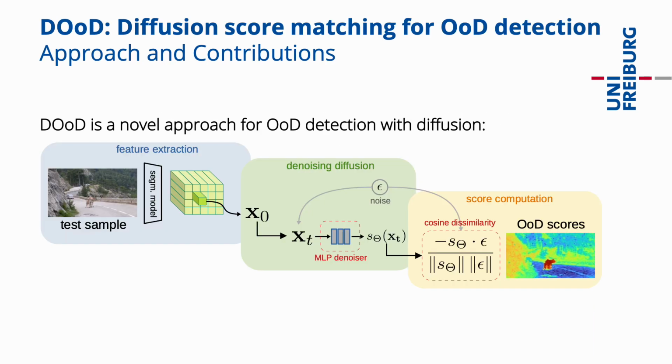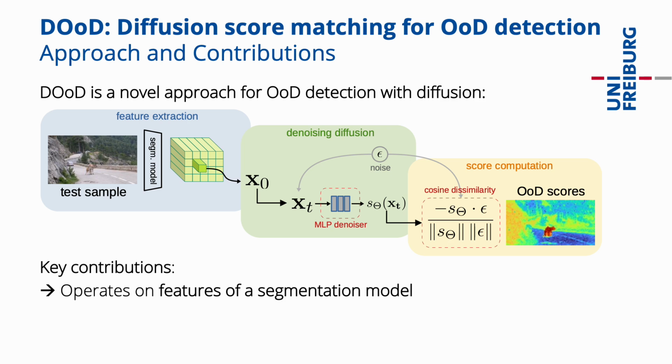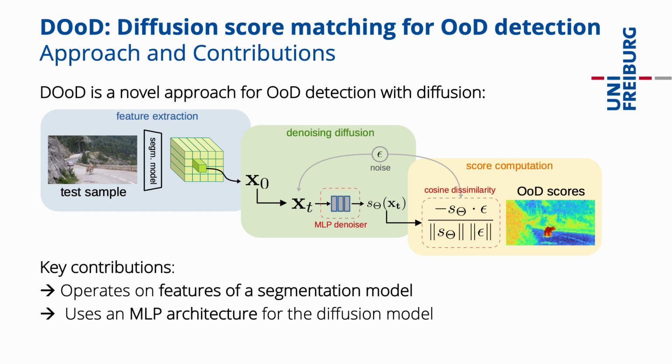In addition to the benchmark, we present a novel approach called DUDE, which stands for Diffusion Score Matching for OOD Detection. As shown by the blue block in the figure, DUDE operates on features of a segmentation model, which is a transformer that was trained for semantic segmentation on the in-distribution data. As shown in the green block, DUDE trains a diffusion model on features extracted from the in-distribution dataset. For the diffusion model, DUDE uses an MLP architecture instead of the commonly used UNet architecture. This prevents reconstructing OOD features through extrapolation and leads to better qualitative and quantitative results. For further details, please see the analysis in our paper.